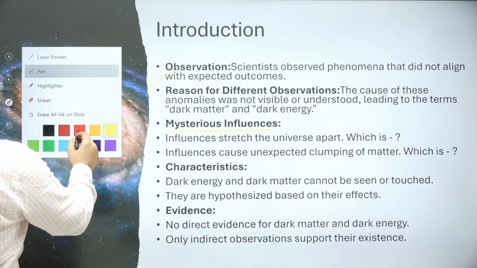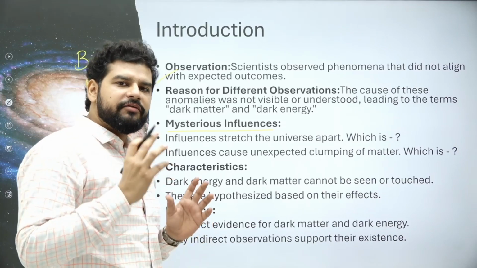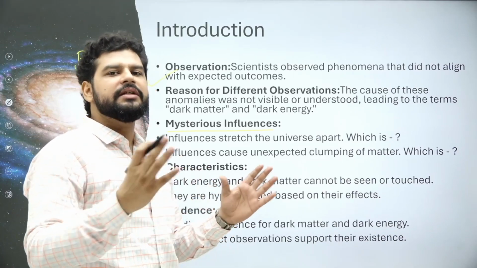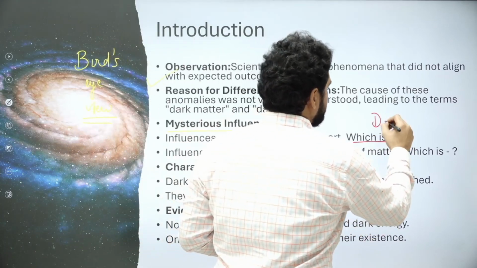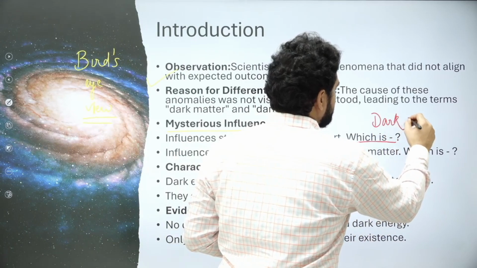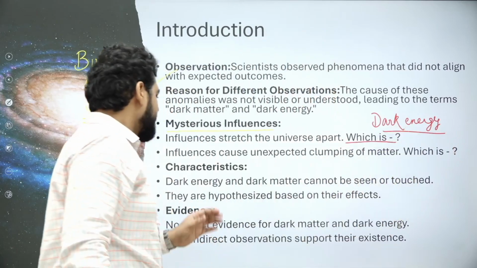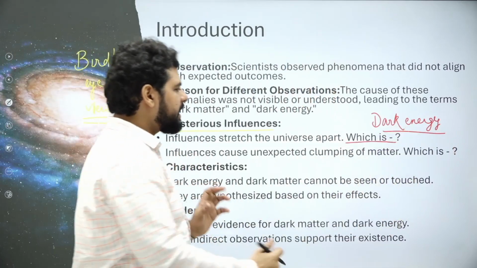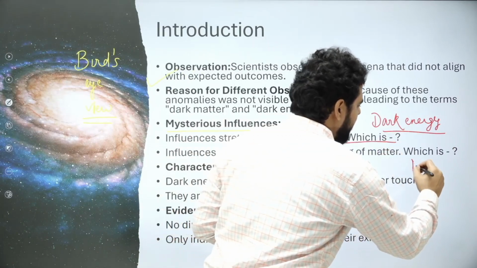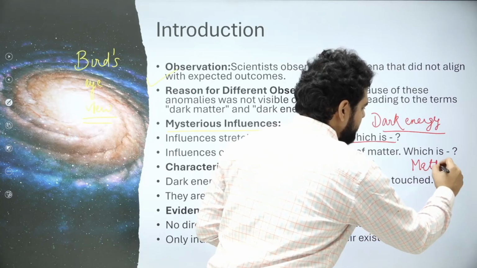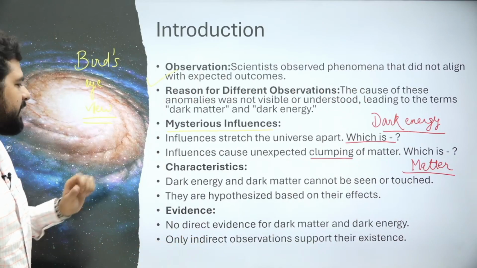The one thing which stretches the universe is called dark energy. And another influence which causes clumping, that means it brings matter together, is called dark matter. What are the characteristics?